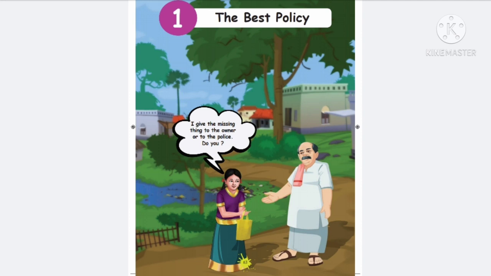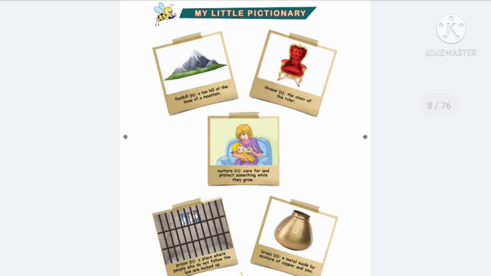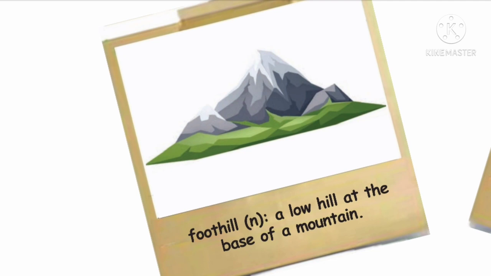Okay, let's move on to the next page. Wow, my little Pictionary. Before going to the prose, we shall see my little Pictionary. The first one is foothill. What do you mean by foothill? A low hill at the base of a mountain. Foothill means a low hill at the base of the mountain.